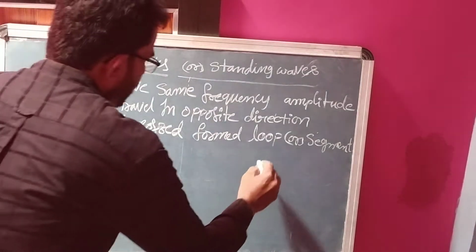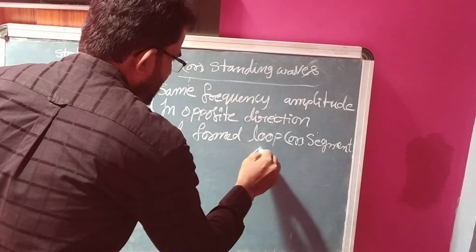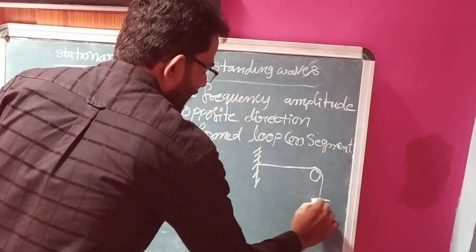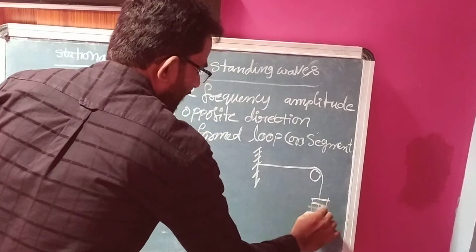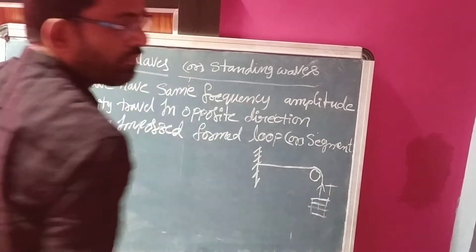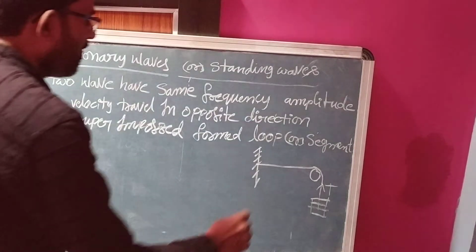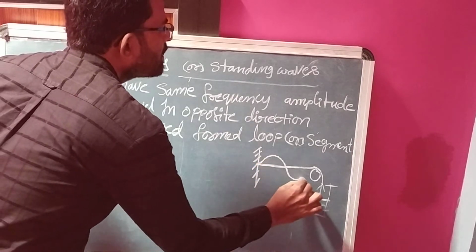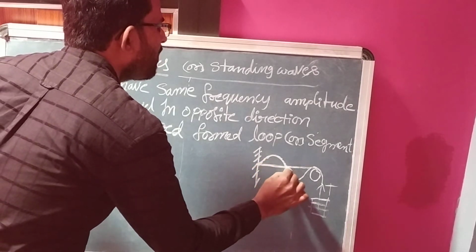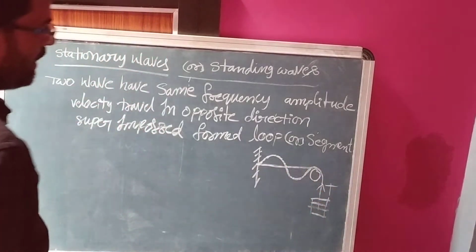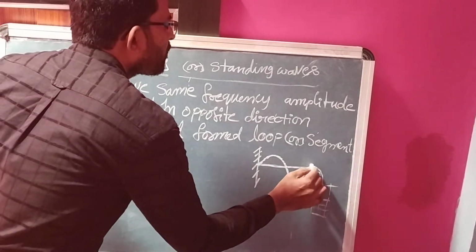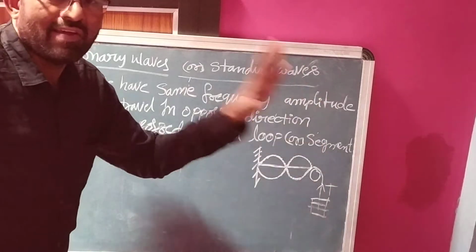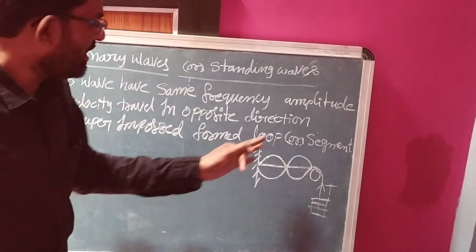Suppose you take one long string. One end of the string is attached to a rigid support, and the other end is attached to a certain weight. When the weight increases, tension is formed in the string. When you pluck that string, loops or waves are formed. When this progressive wave touches the pulley, it reflects and comes back to the origin. This is a stationary wave: formation of stationary waves in a string.